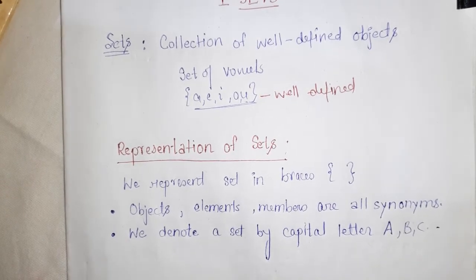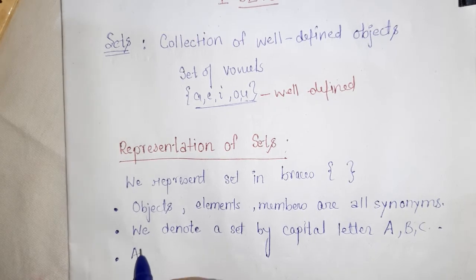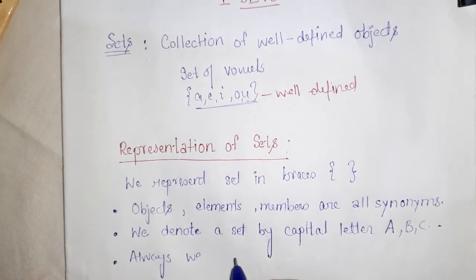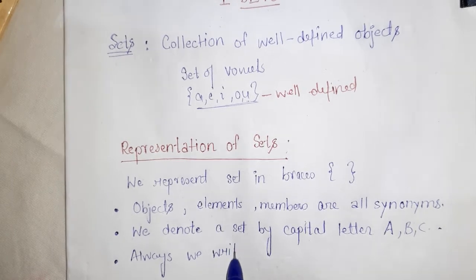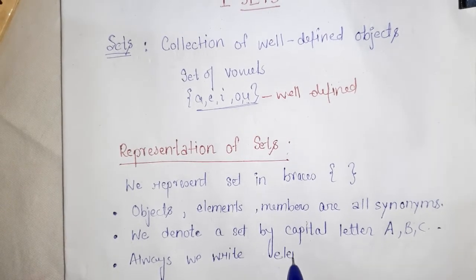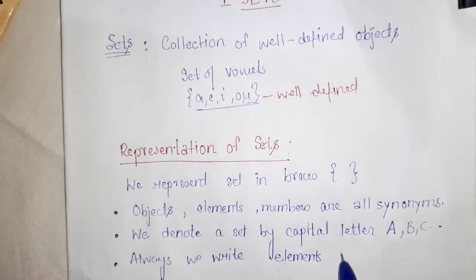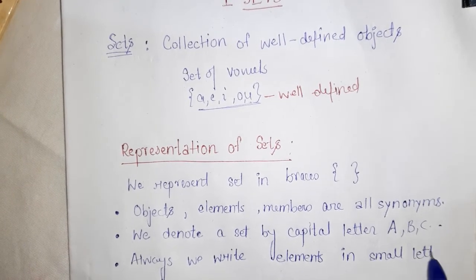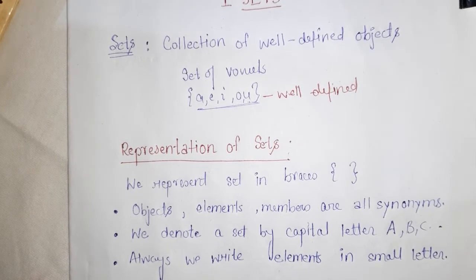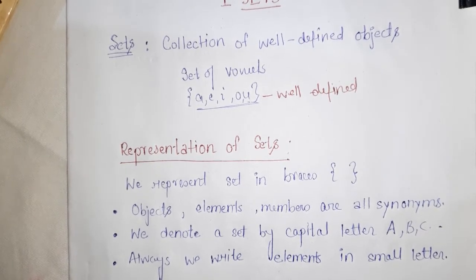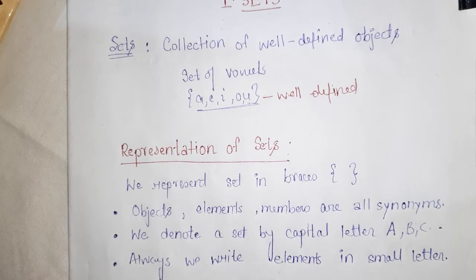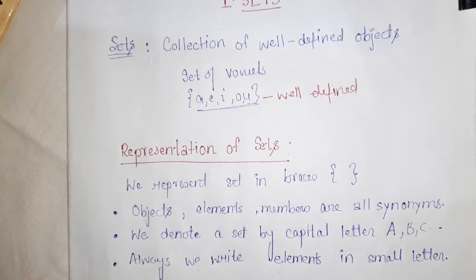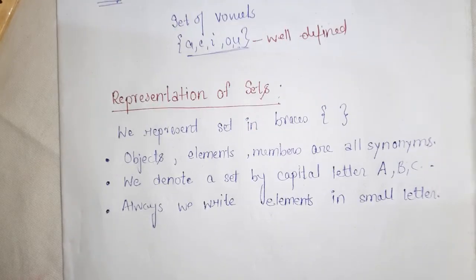And always we write elements in small letters.